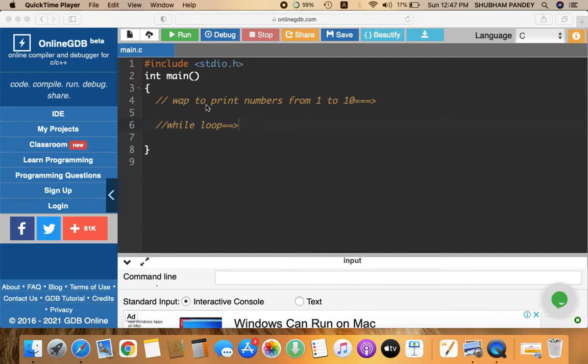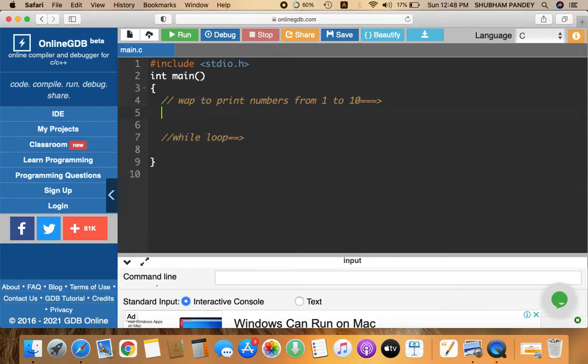So, I have written a question here. Write a program to print the numbers from 1 to 10. Now, you say, okay, I write here printf and 1, comma 2, comma 3 until 10. But what if I told you to print the numbers from 1 to 1000? Now you are going to face a problem. You have to write till 1000. But there is a solution, that is loops, since loops are used to run repeating instructions, okay?